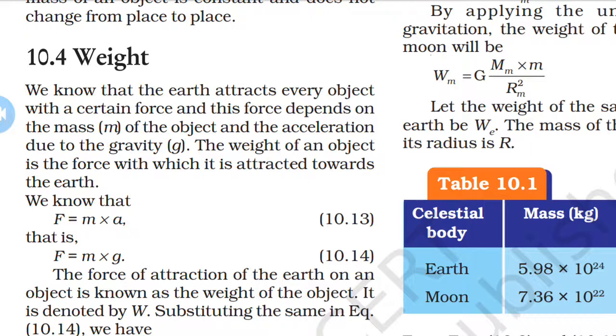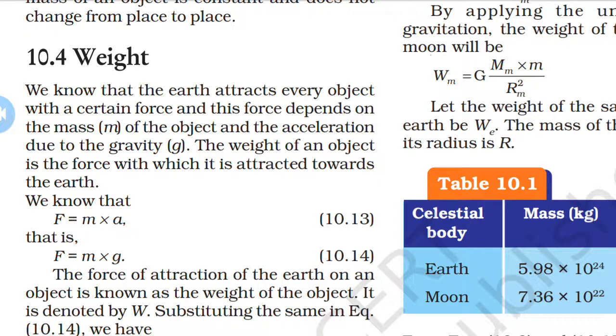Now as we know from the second law of motion, force is the product of mass and acceleration. It means that F is equal to ma. So the force of attraction of the earth on an object is known as the weight of the object. It is denoted by capital W. So W is equal to m into g.